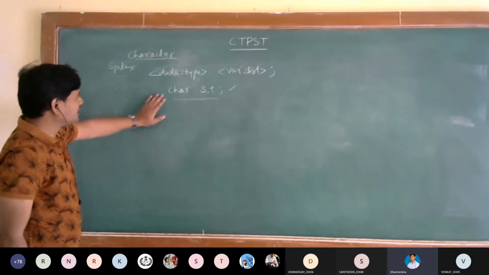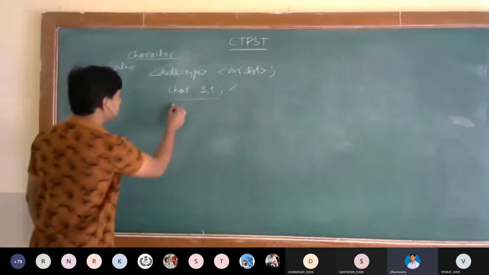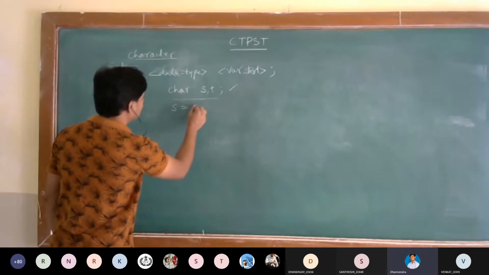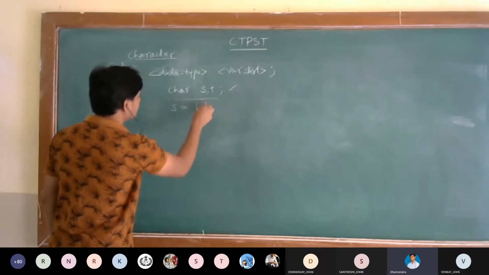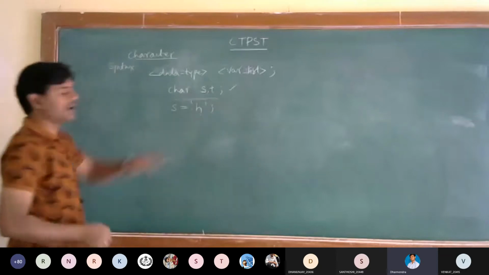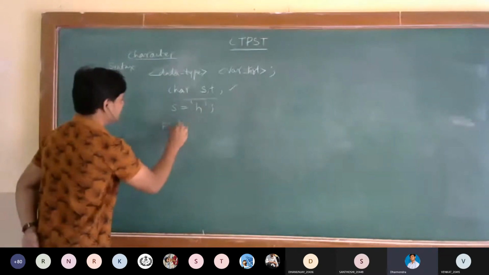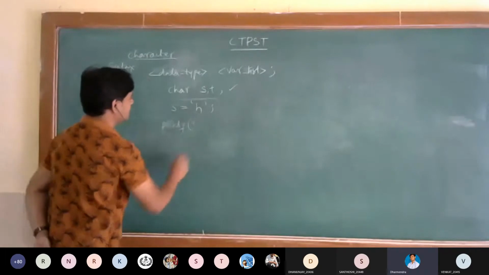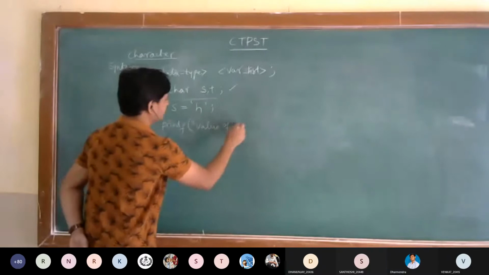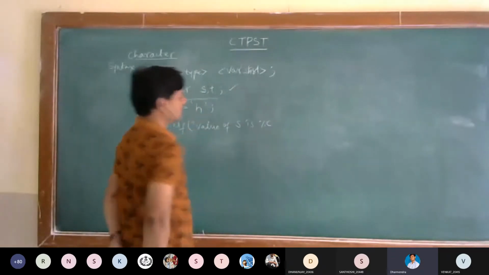Here, these character values will be represented in single quotes. For example, for S, I am assigning the value H. S is a variable, H is a character. Within the single quotes, I have to assign. While printing, the format specifier for this one is: the value of S is percentage c, small c only.